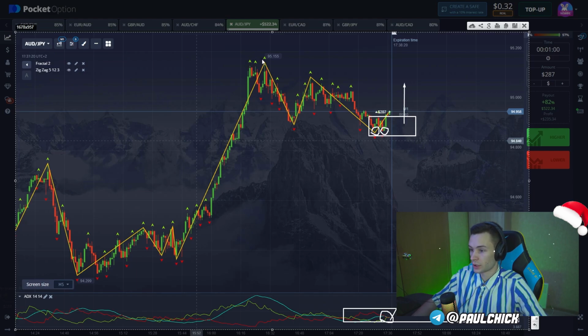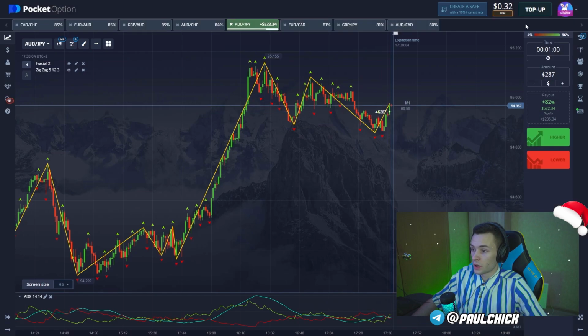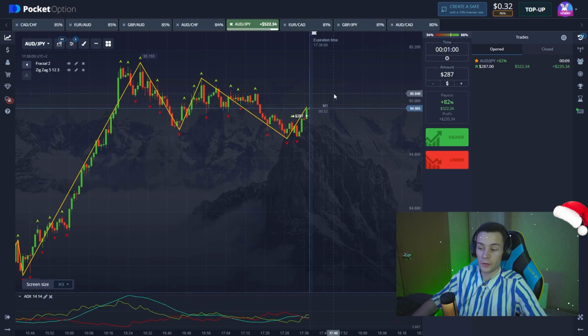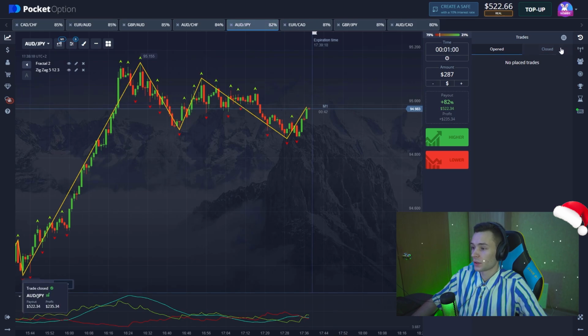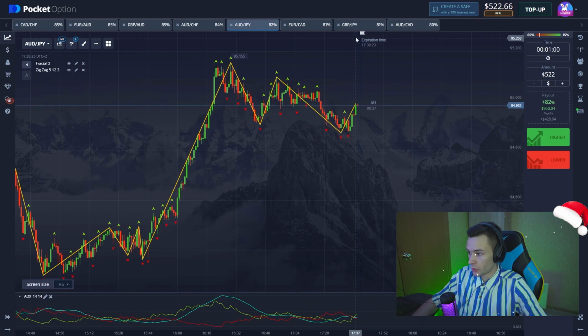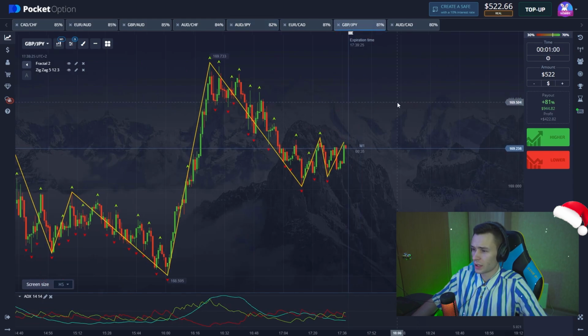According to the trend. And also early on we see that our trend was upward, and after this correction the position should be closed with the profit. So we're seeing the breakout already, and there are several seconds left before the ending, and our position has been closed in profits. Let's change the trade amount and continue our trading and find another currency pair.